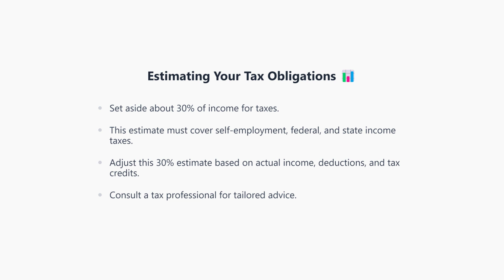Let's move on to estimating your tax obligations as a contractor. Many contractors typically set aside approximately 30% of their income for taxes. This estimate typically covers your self-employment tax, along with federal and state income taxes. However, this is just an estimate, and you might need to adjust it based on your income, deductions, and potential tax credits. It's always a good idea to consult a tax professional for advice tailored to your specific situation.